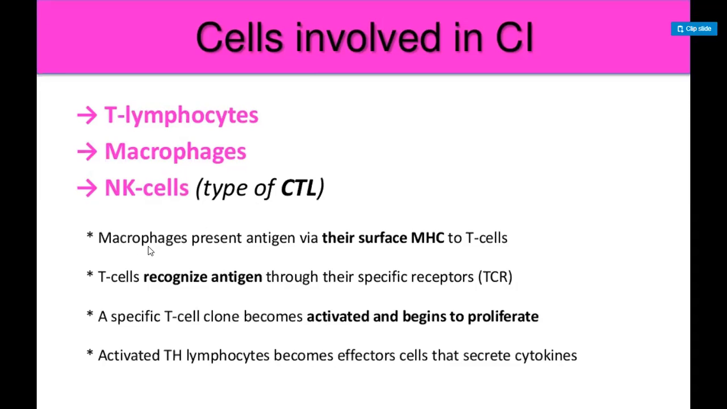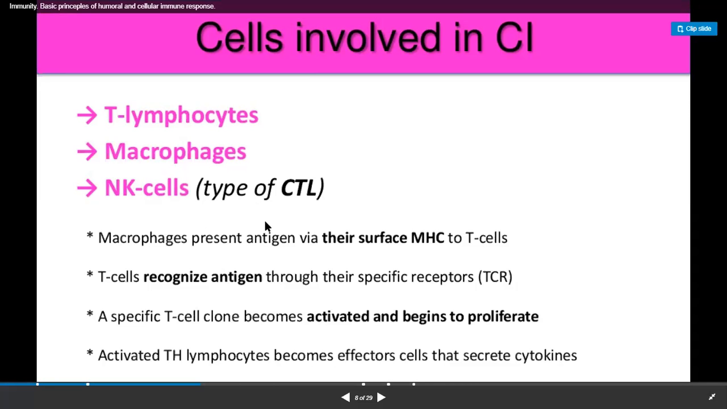So the first role is played by these macrophages, which are antigen presenting cells. After these macrophages, T lymphocytes take part in cellular immunity, and similarly natural killer cells can also take part after macrophages in cellular immunity.